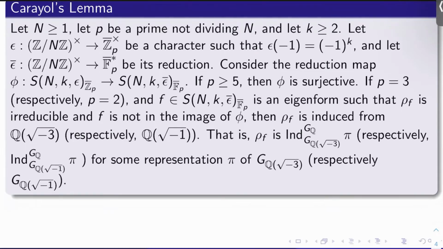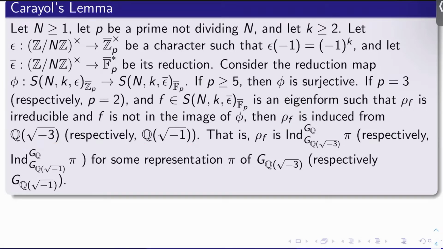Okay, if p is 3, respectively p is 2, and f is in S_{N,k,epsilon bar} over F_p bar, and it's an eigenform such that rho_f, the Galois representation attached to f, is irreducible, and f is not in the image of phi. So we're looking at things not in the image here. Then rho_f is induced from Q adjoin root -3, respectively Q adjoin root -1.